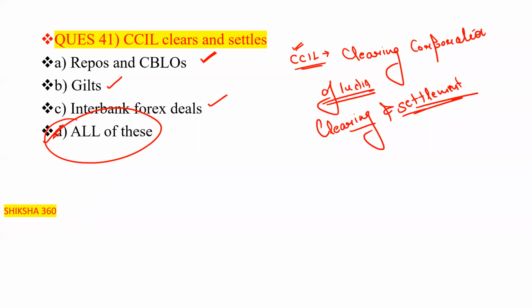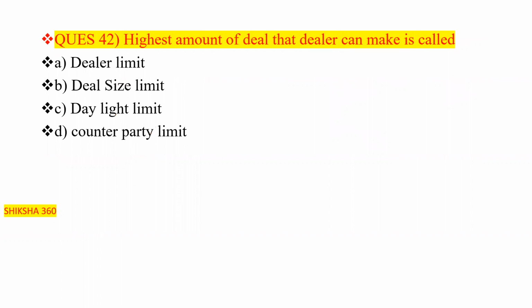Now move to the next question, question number 42. Highest amount of deal that the dealer can make, it is called: dealer limit, deal size limit, daylight limit, or counterparty limit. There are some terminologies regarding that, so we will discuss all the terminologies one by one in this question.